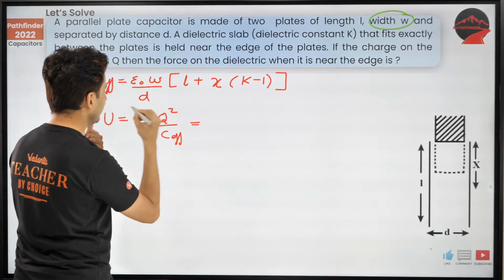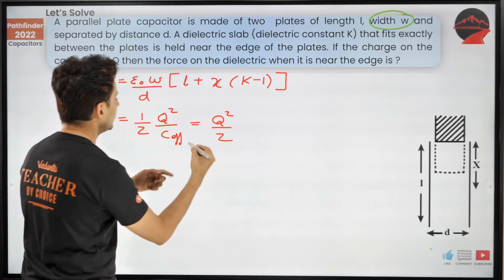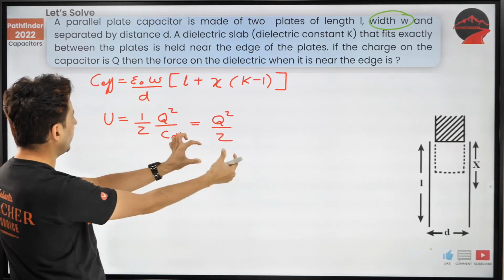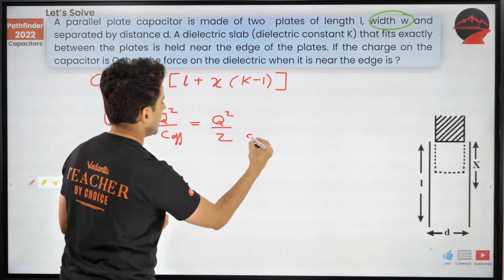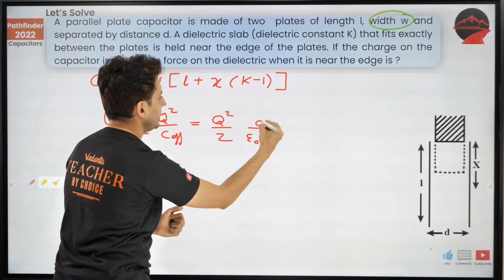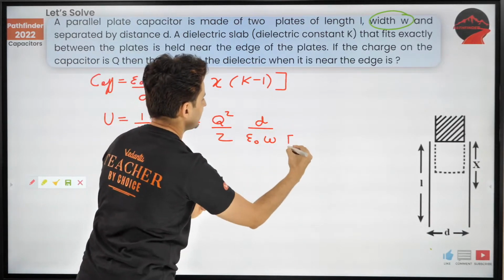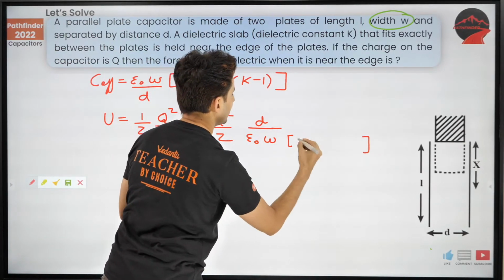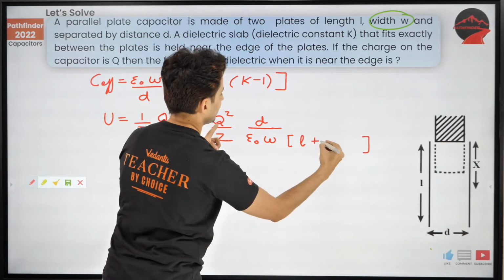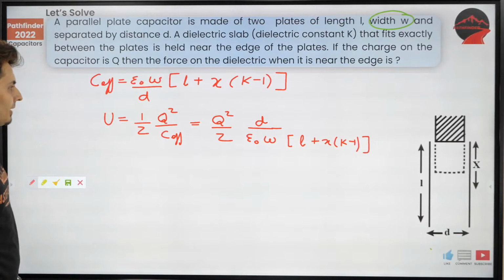So what is the value of U that I'm going to get? Q square by 2, C effective is below. So numerator is epsilon naught W, D goes on the top, and this square bracket is going to come below. That's L plus X into K minus 1. Okay, cool. Now what?